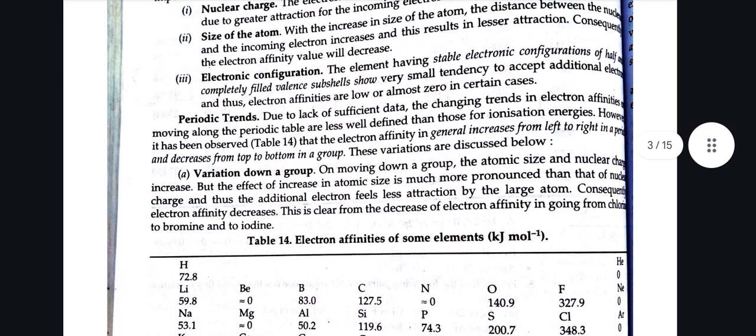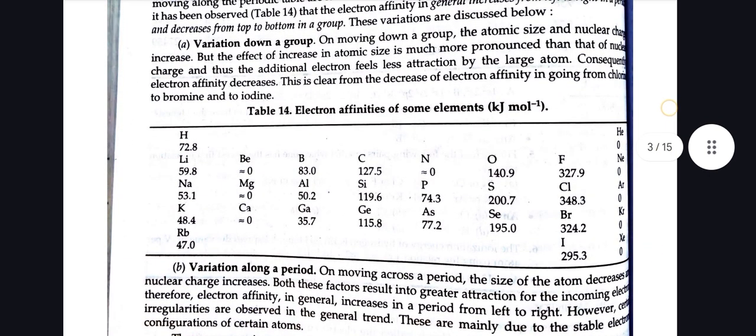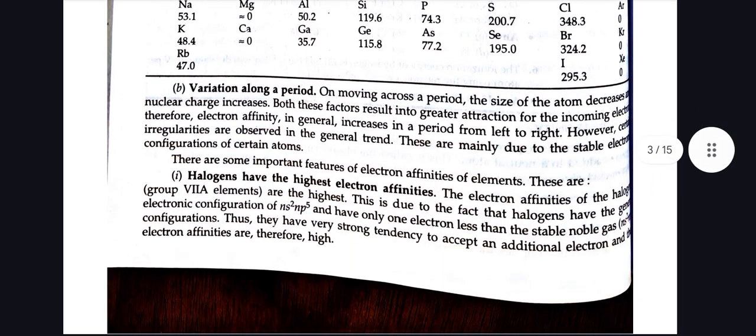Variation down a group. On moving down a group, the atomic size and nuclear charge increase, but the effect of increase in atomic size is much more pronounced than that of nuclear charge, and thus the additional electron feels less attraction by the large atom. Consequently, electron affinity decreases. This is clear from the decrease of electron affinity in going from chlorine to bromine to iodine.